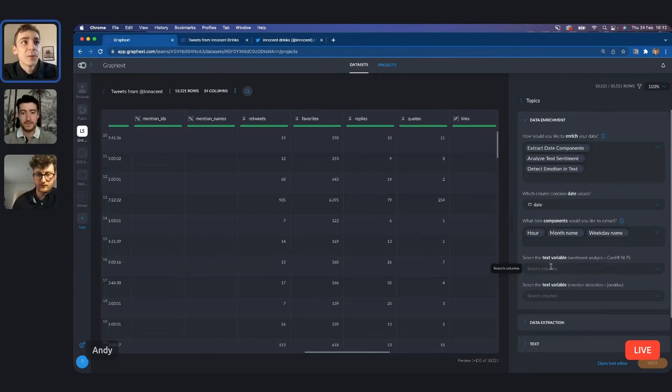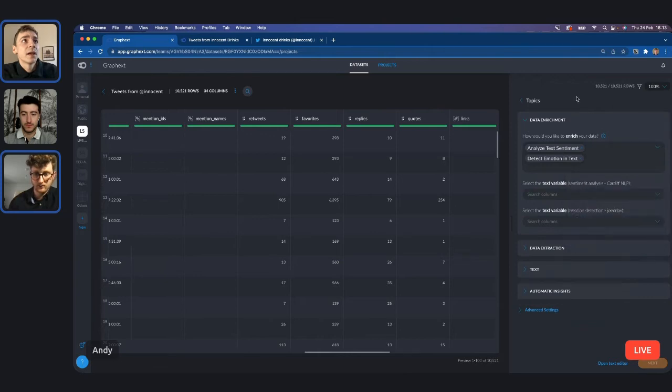So the text variable, this is the sentiment analysis. I'm going to get rid of the extract date components enrichment, just to make it clearer for you guys. And you can see that we've only got 2 questions really here that we need to answer at the moment. So I'm going to use text as the variable that I want to analyze for sentiment. And that's the text of the tweet. And I'm going to do the same for emotion detection. And those are really 2 powerful ways of enriching the data.